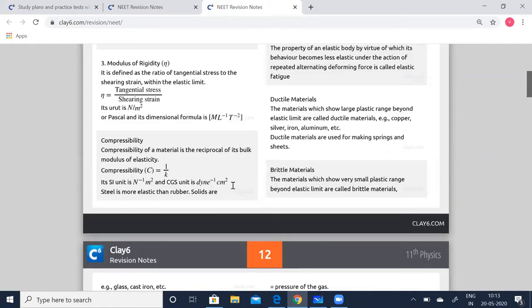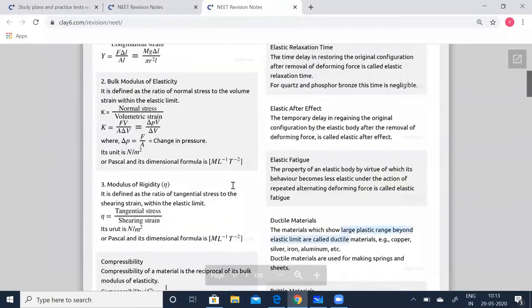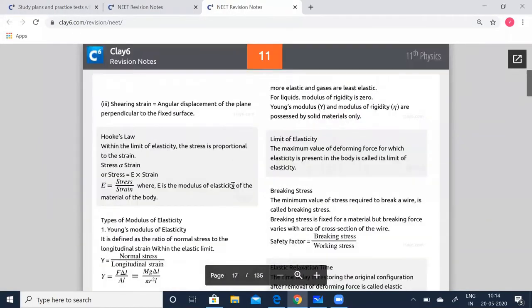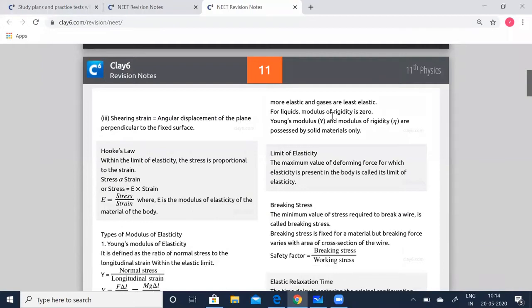Steel is more elastic than rubber. This is a point you should very much note. It's been asked in most of the papers. So remember, steel is more elastic than rubber. Solids are more elastic and gases are the least elastic. This is also a point to be noted. For liquids, modulus of rigidity is 0. Young's modulus and moduli of rigidity are possessed by solid materials only. So remember, they belong only to solid materials.